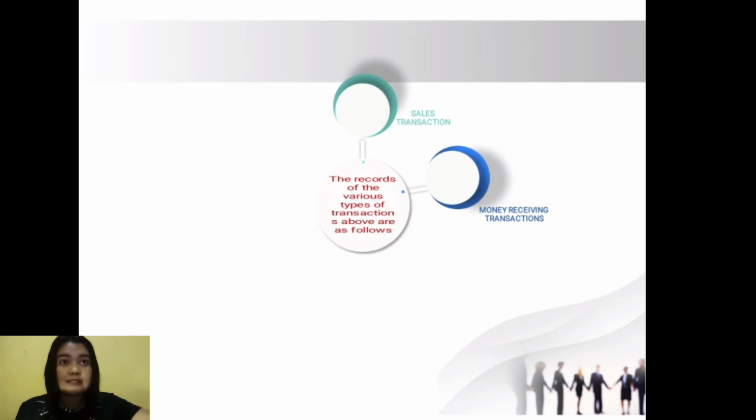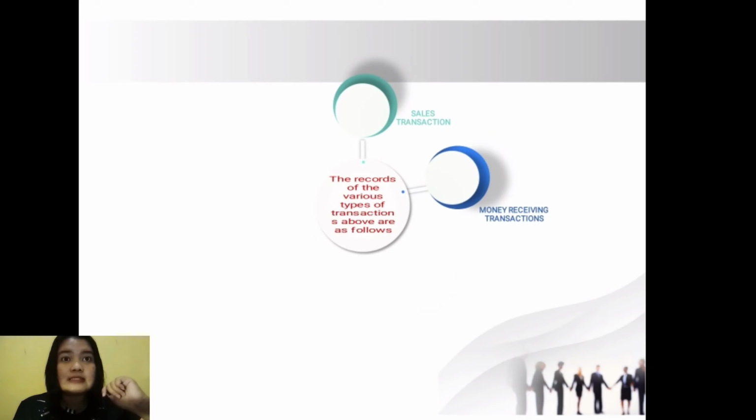B. Money receiving transaction. Sales of service or merchandise by cash will be recorded as noted above. 1. Receivable will be recorded, cash in debit, account receivable in credit. 2. Interest received, capital deposit, bank loan received will be recorded, cash in debit, interest income in credit, drawing capital A in credit, bank payable in credit.